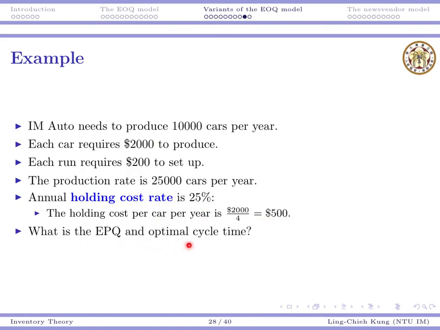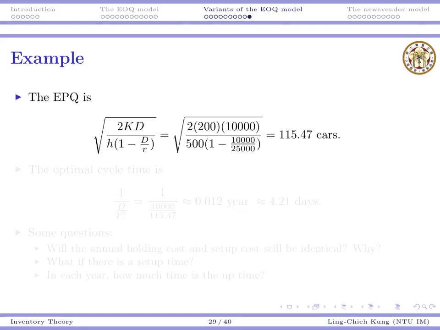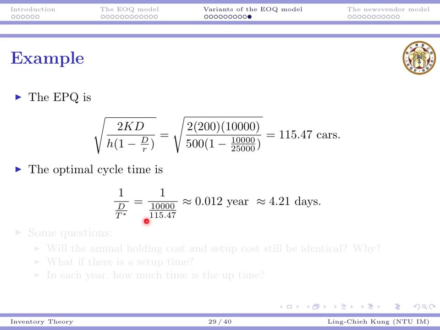Now the question is, what is the EPQ and the optimal cycle time? The EPQ again can be derived from this formula directly. It will be around 115 cars. The optimal cycle time can also be calculated. D over Q star is the number of production lots we need in each year. So this is the number of lots, number of runs, and then 1 over that will give us the optimal cycle time, and it's around 4.21 days. Around every 4 days we need to initiate a production run.